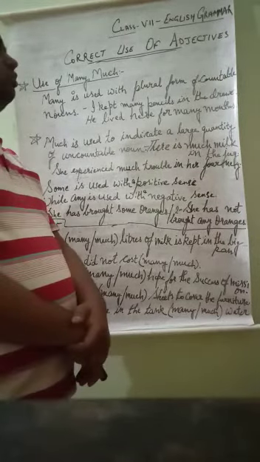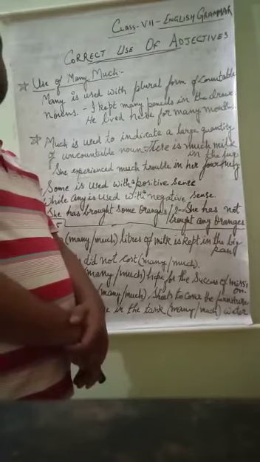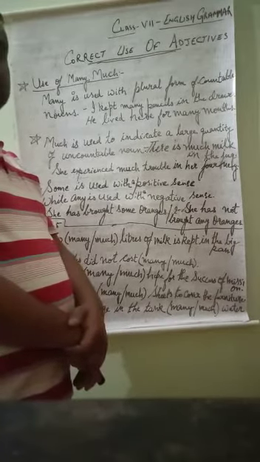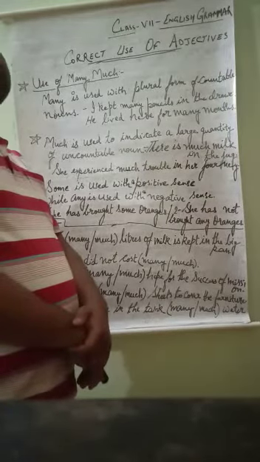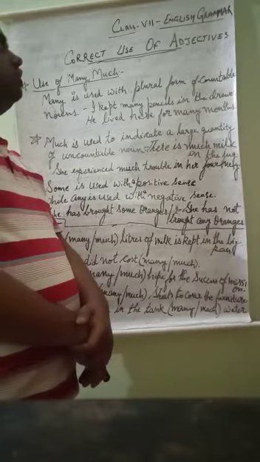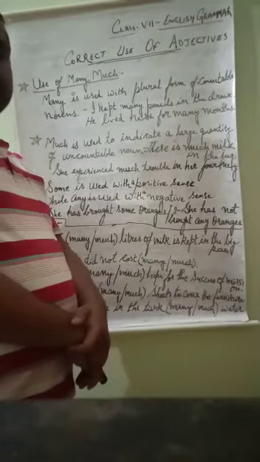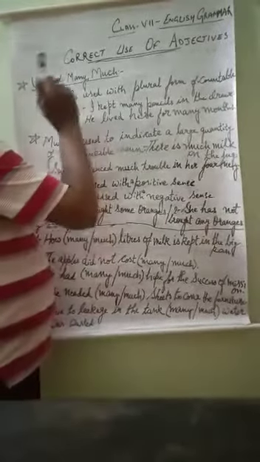We all know. But some adjectives are there which we often get confused how to use. Is that particular adjective used in that place? We are supposed to use that adjective in that place or not? So there are some rules for the usage of adjectives. So first is some adjectives, many and much.